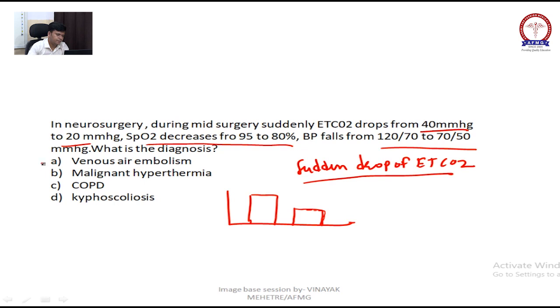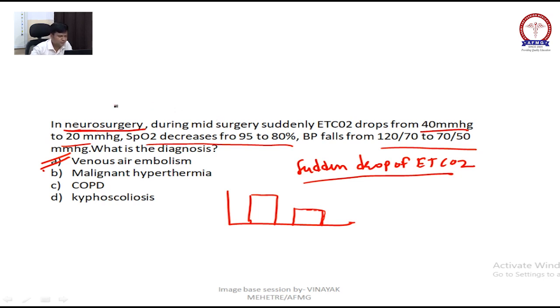This is your venous air embolism. Now tell me where you will see venous air embolism. You will see it in surgery which is done above your heart. It is most commonly seen in neurosurgery.